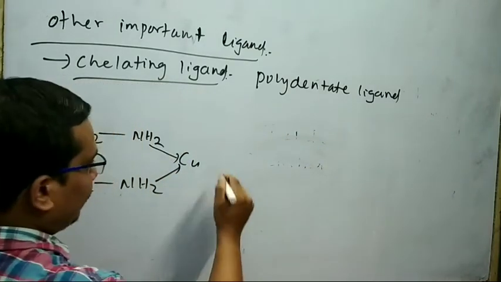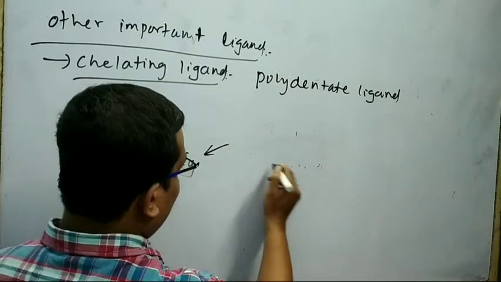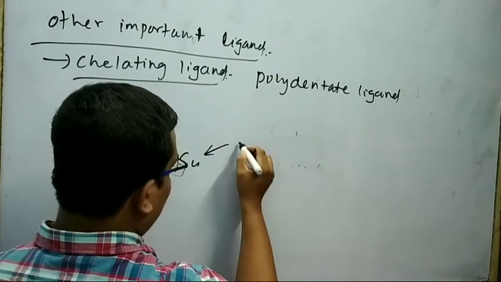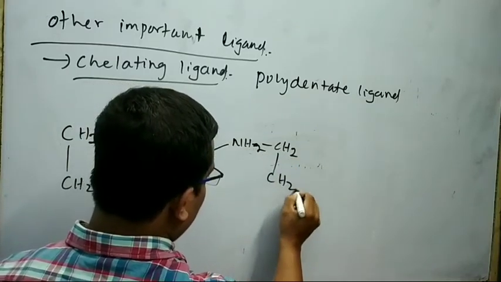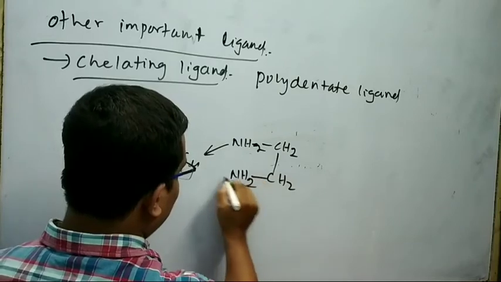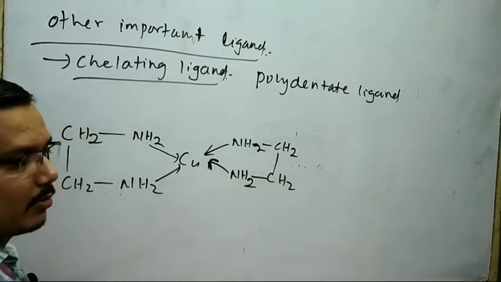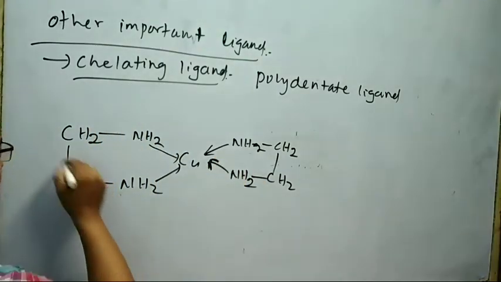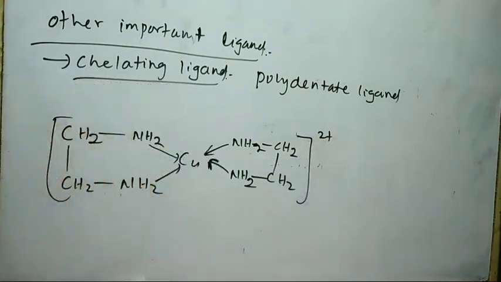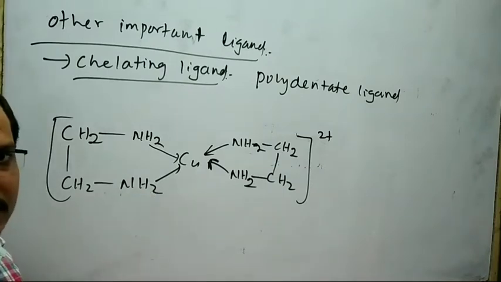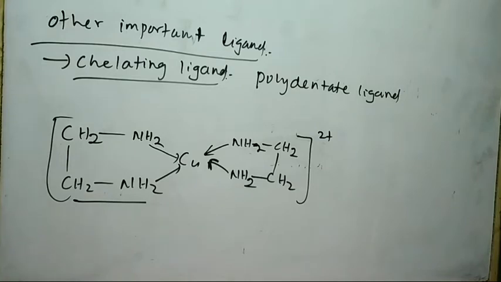You can also take another ligand, and you can also coordinate to the central metal atom through two donor atoms. This is said to be a chelate complex, and the process is called chelation. And here this is said to be a chelating ligand.